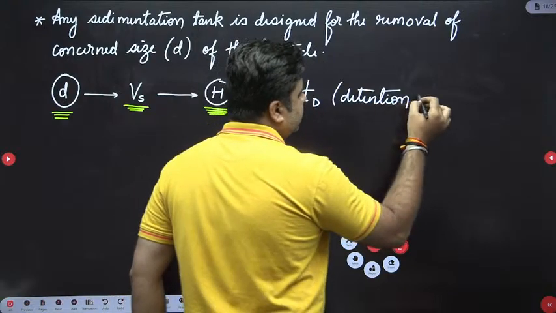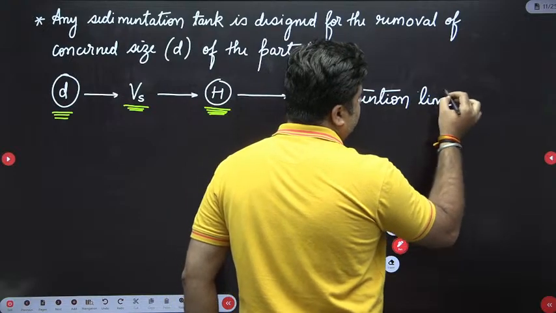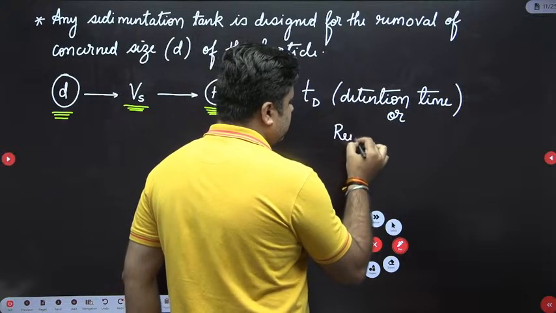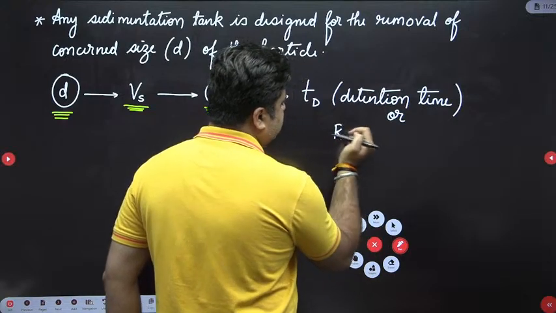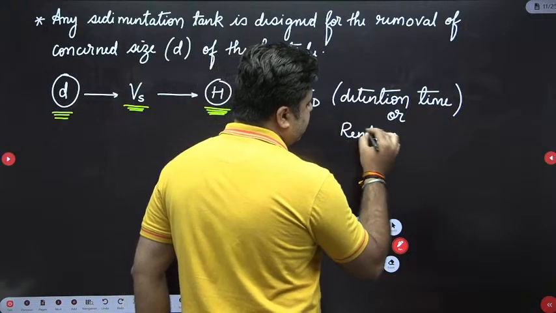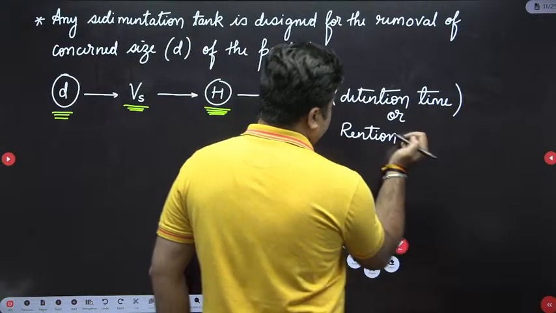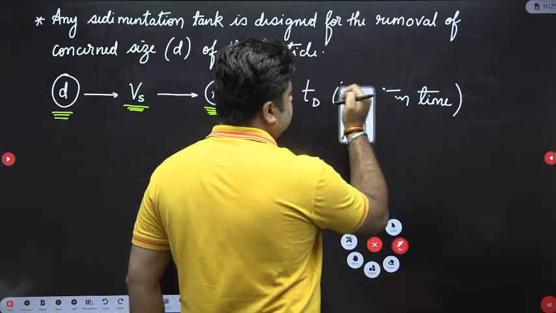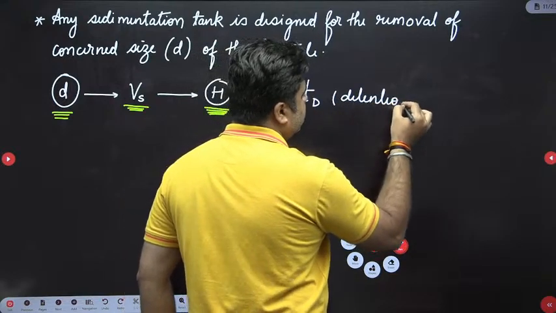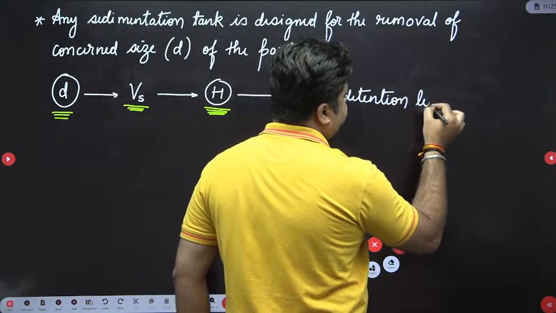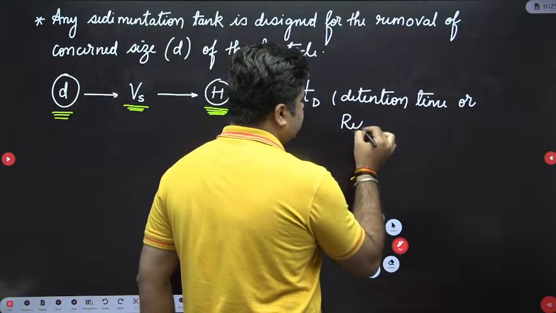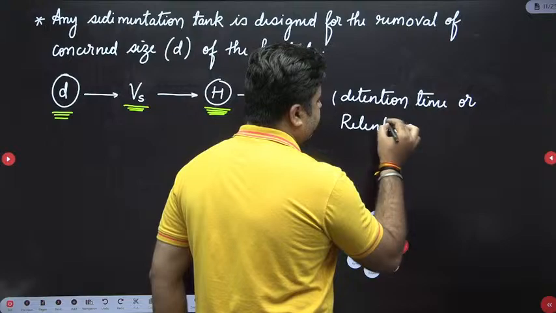So if any word is given to you, you can use it either way. Detention time or retention time.